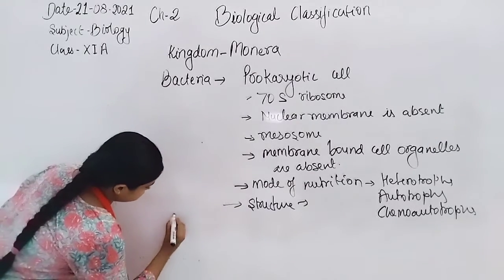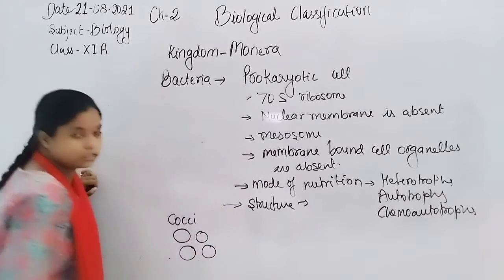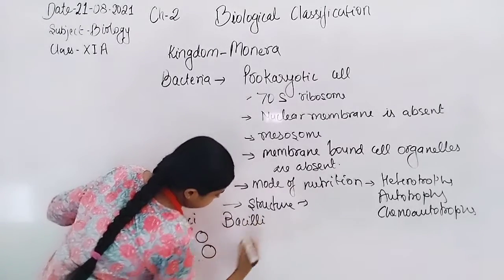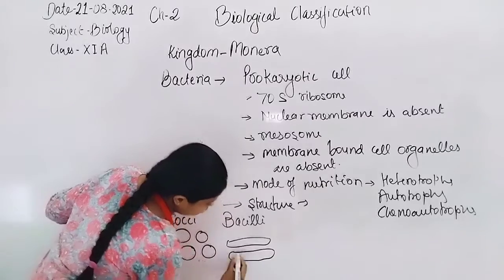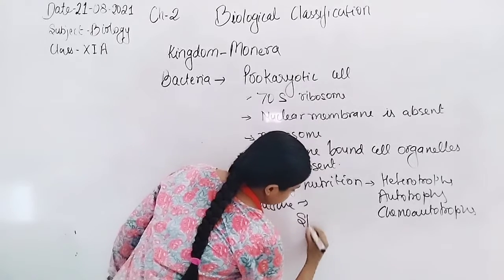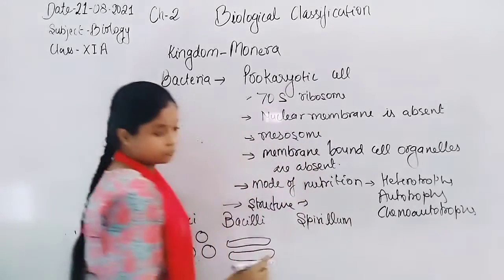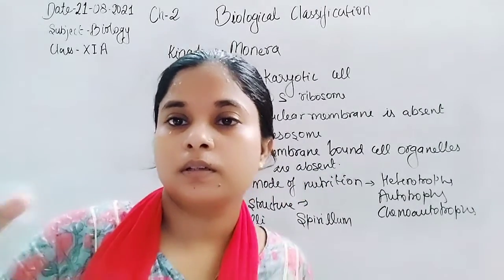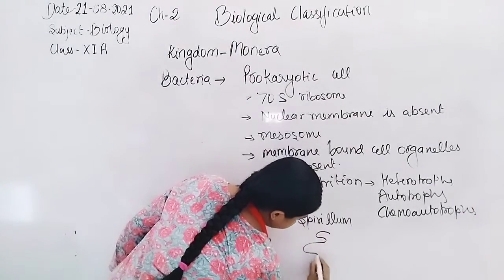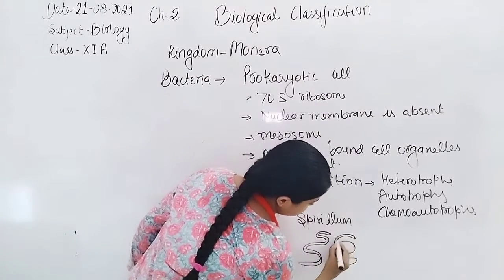That means cocci type: they are circular shaped bacteria, also said to be coccus. Now bacilli, rod shaped bacteria. Next is Vibrio and spirillum. Spirillum shows spiral shaped bacteria, like this.